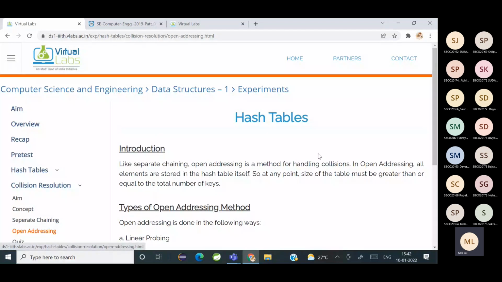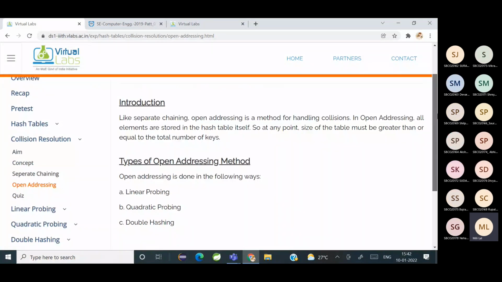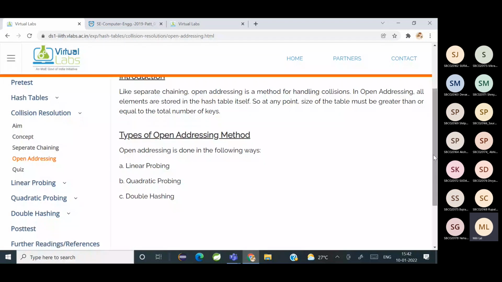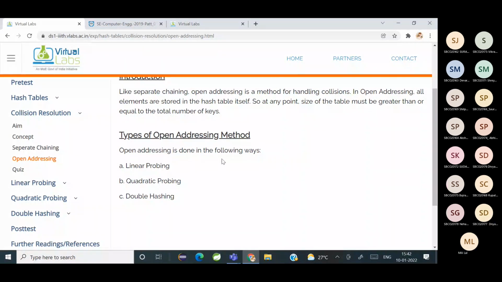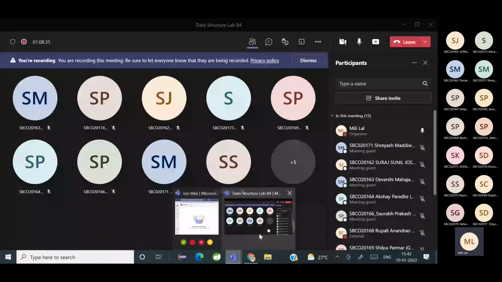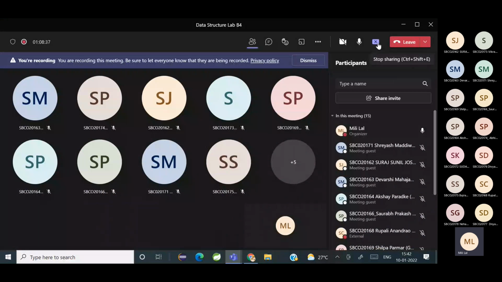Now, what is open addressing? Open addressing is again a type of collision method. And there are three types: linear probing, quadratic probing, and double hashing, that we'll see later. Okay? Is it clear? Yes, ma'am. Okay, let me see. One second. I will show you the animation part of separate chaining.